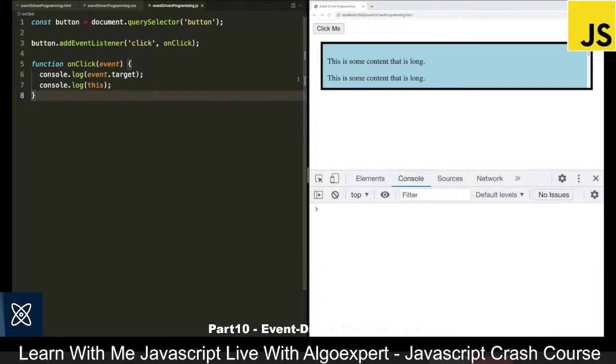So let's save this code, come back over to the browser. I can click on click me, and you'll see we log out the button twice. So once for event.target and once for this.